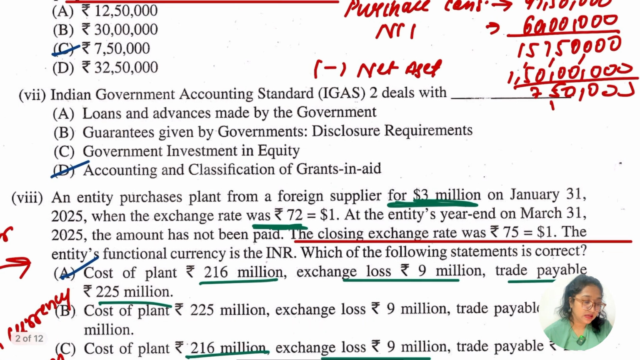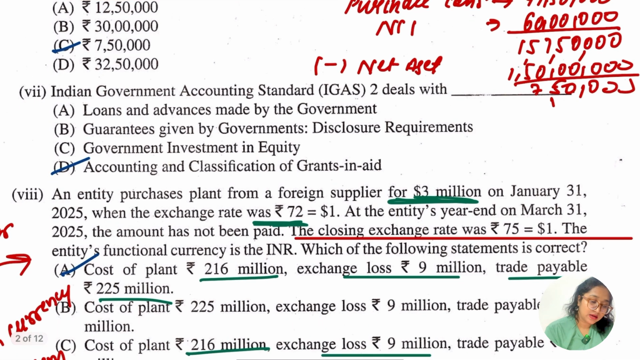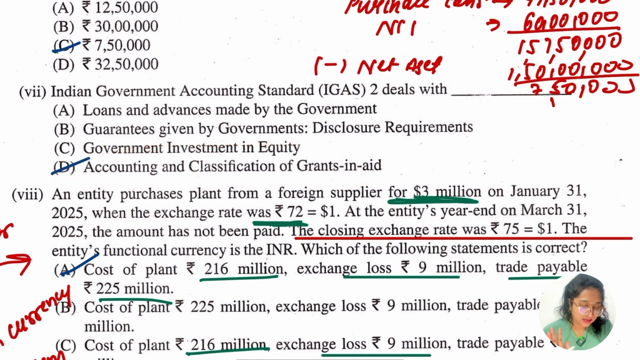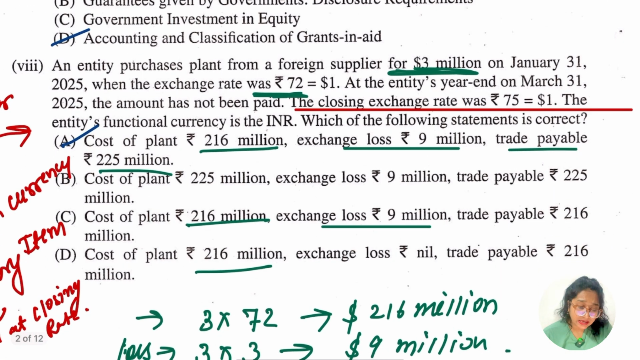Okay, let's go for the 7th question. The Indian Government Accounting Standard 2 deals with what? The accounting and the classification of the grants in aid. ये भी easy है. Let's go for the 8th one.